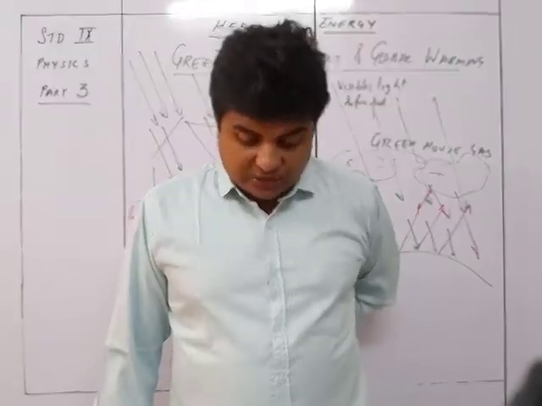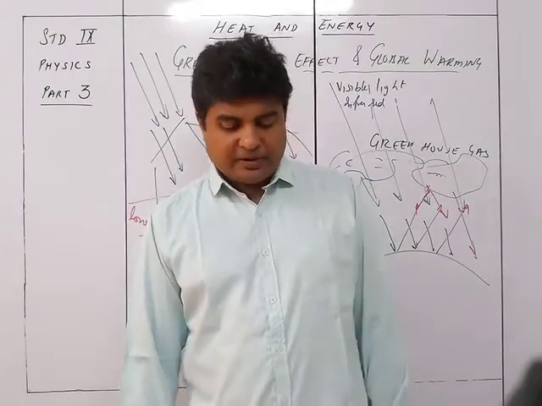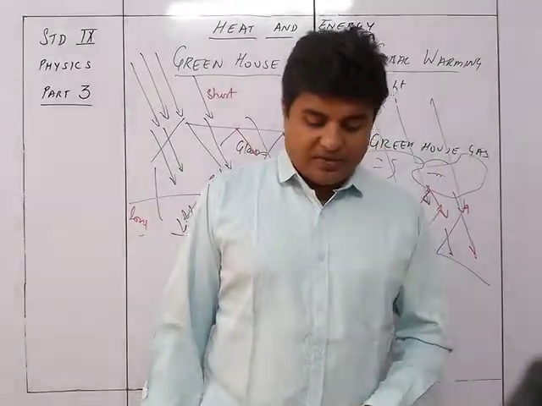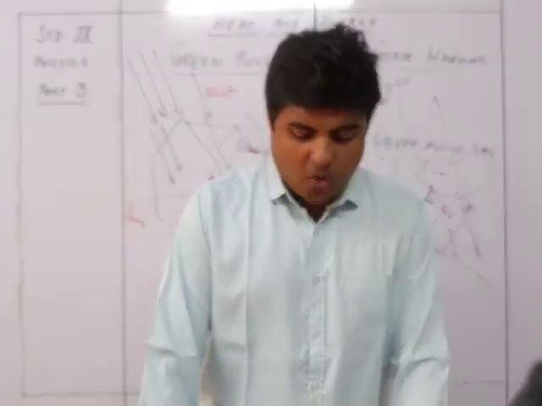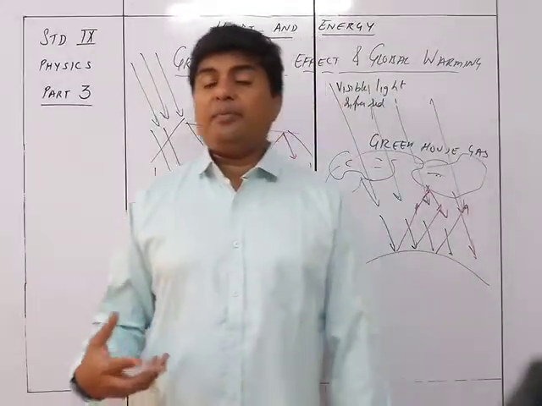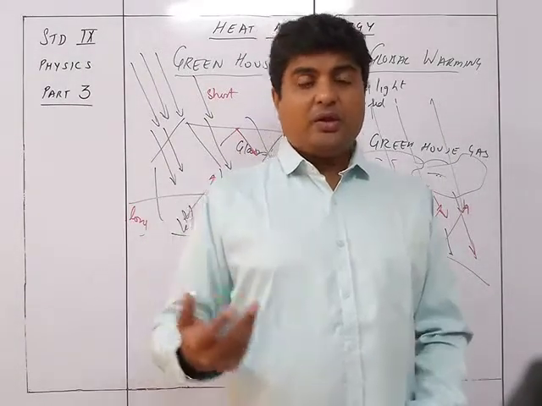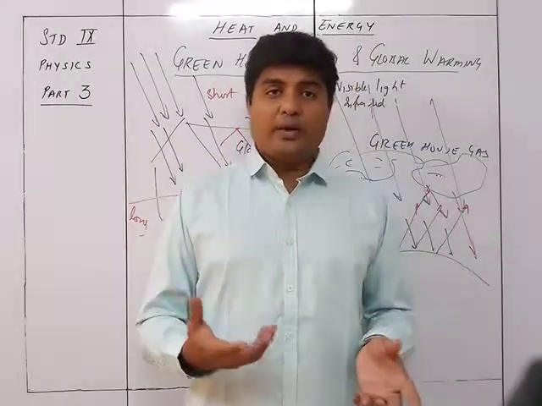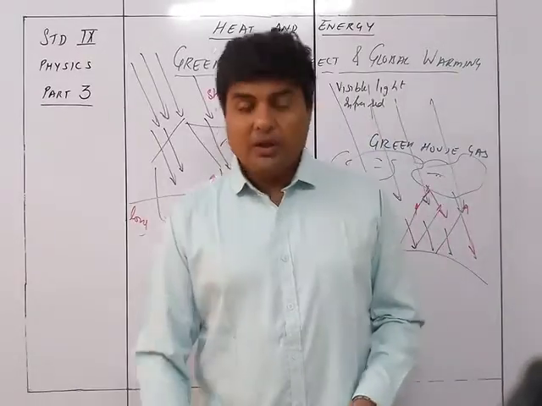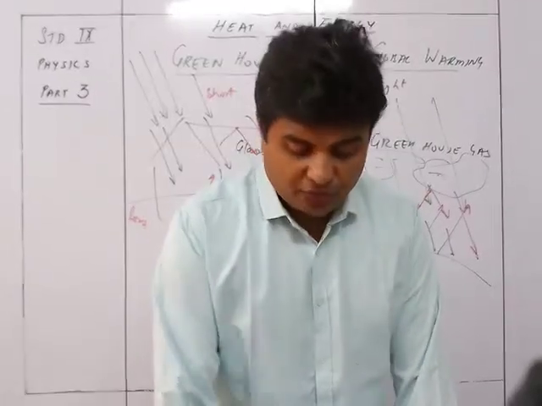Second is warming of the ocean. The temperature of the ocean water will increase, due to which many species in the ocean will either die or disappear, while various other species which prefer warm water will increase tremendously. So those which can survive in warm waters, their species will increase. The ones which require cold weather will not be able to survive and will go extinct. So that is how the warming of the ocean is going to change the kind of organism growth.